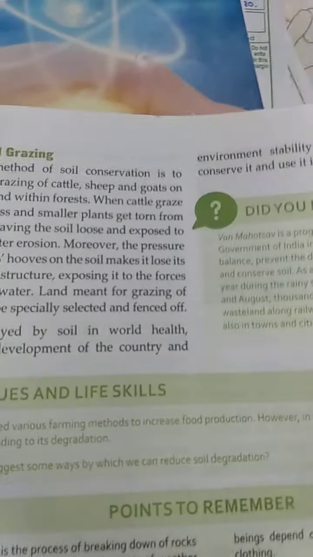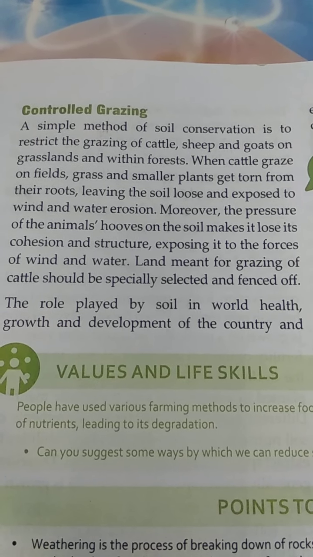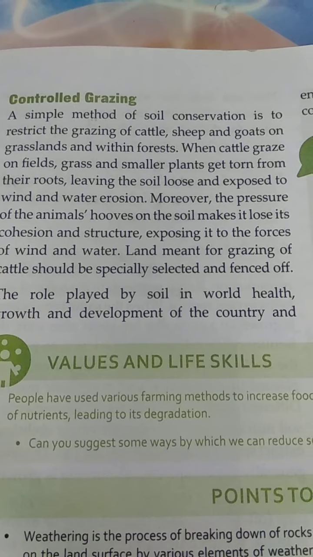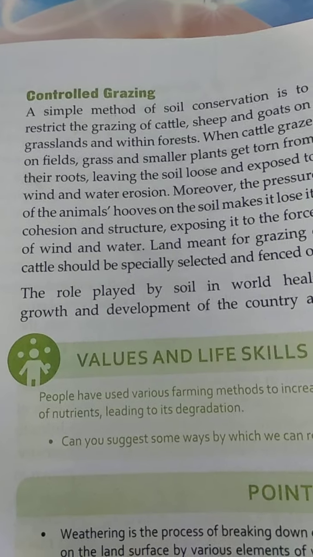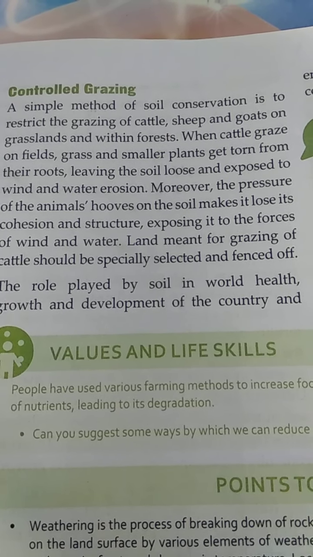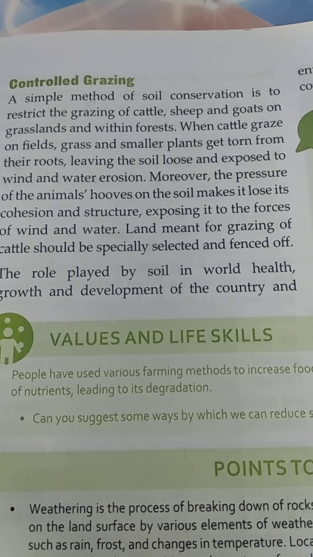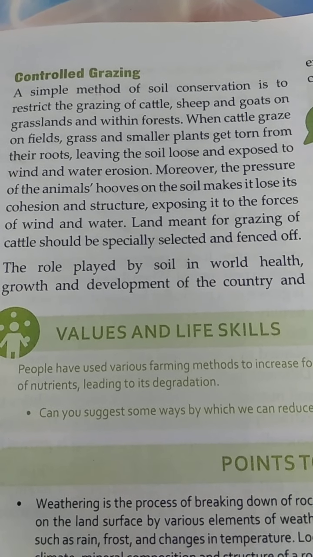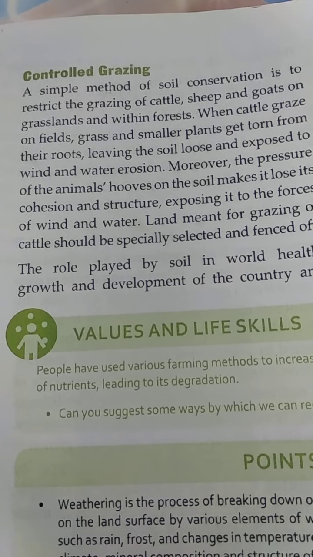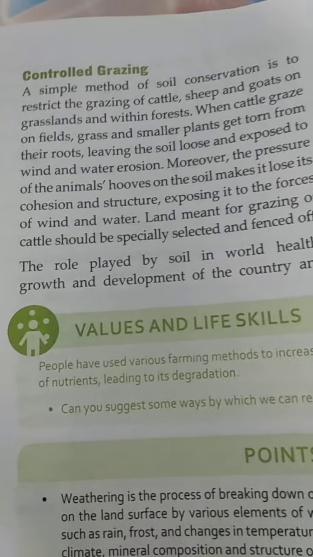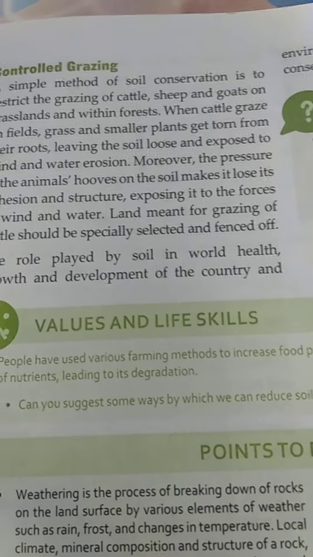Next. As I told you, continuous grazing of a particular piece of land makes the soil loose and exposed to the wind and erosion. So, a piece of land should not be used regularly for grazing. Land made for grazing of cattle should be specially selected and fenced with small bushes so that the soil is not eroded away by water or wind. So, the chapter is completed.